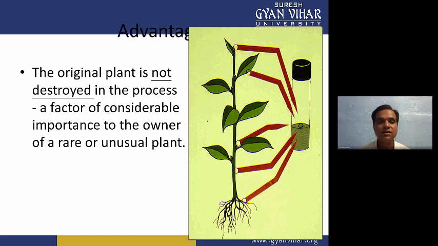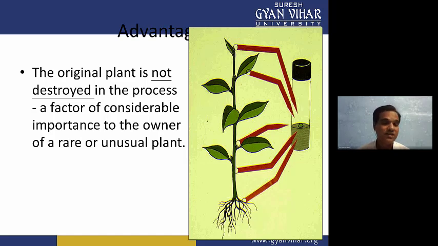So if we utilize the entire plant, then maybe one day your plant material will not be there in the jungle. So what we have to do is take just a small portion, and using plant tissue culture we utilize only a small amount of plant cells, so that the mother plant will not be destroyed in this process.